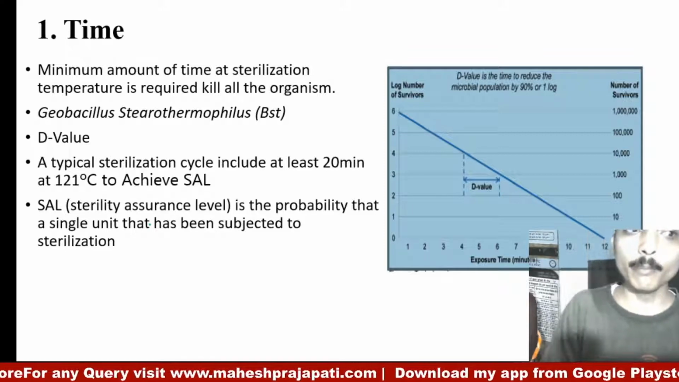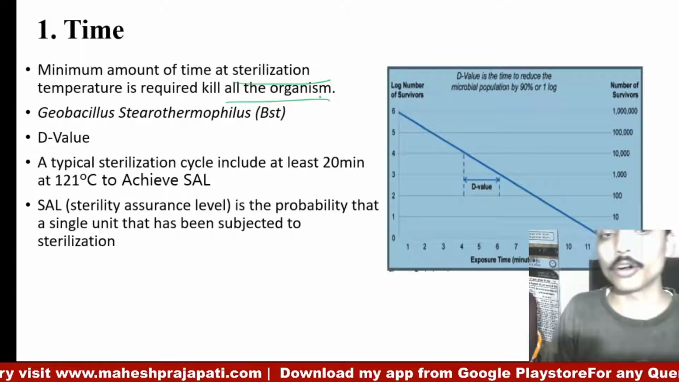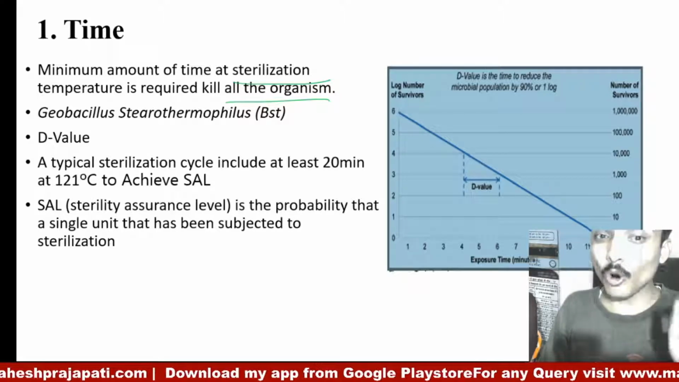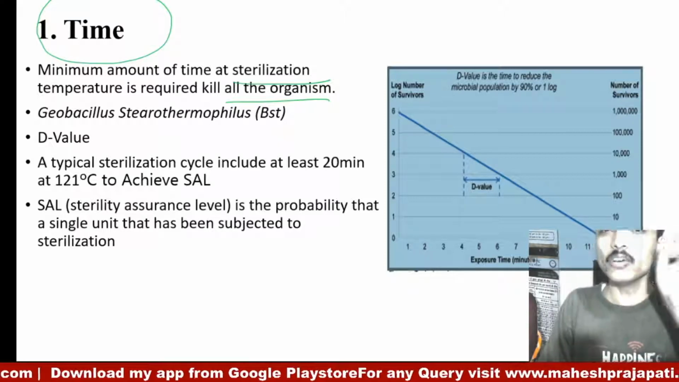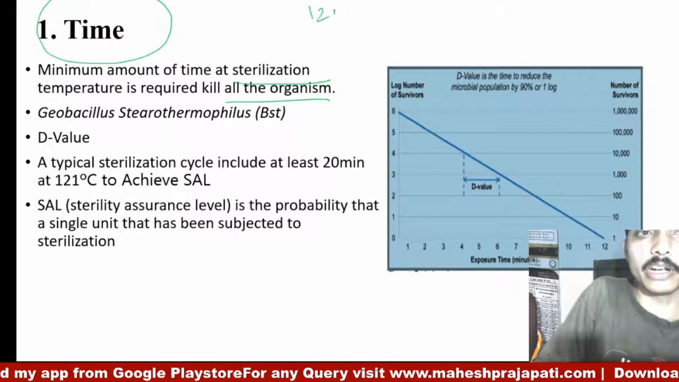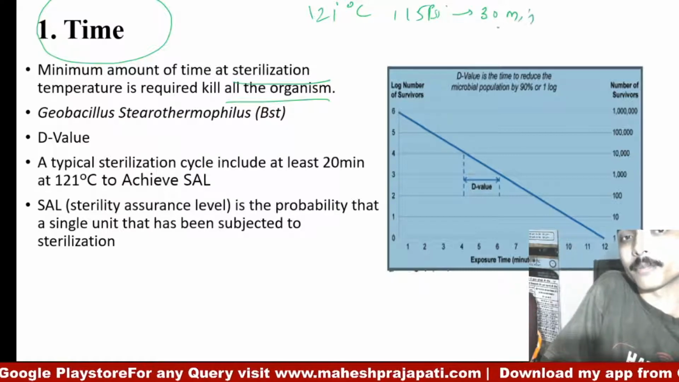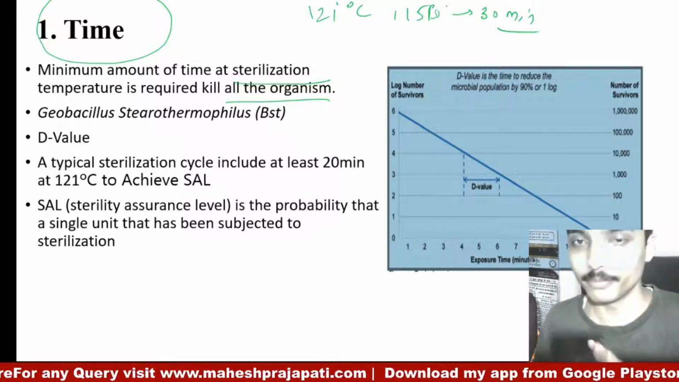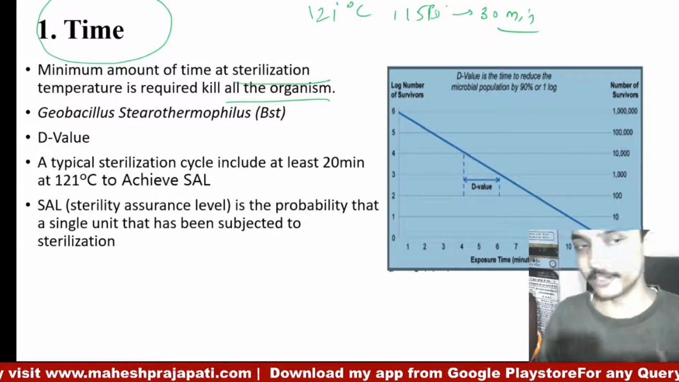Time: the minimum amount of time at sterilization temperature is required to kill the organism. So at a specific temperature and specific pressure, a specific time is also needed for sterilization. As we know, at 121 degrees Celsius and 15 psi, we need 30 minutes. If it is less than 30 minutes, the sterilization is not properly done. So time is a very important factor needed for sterilization.